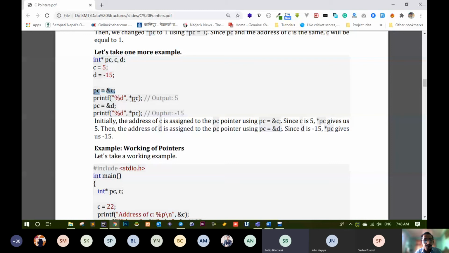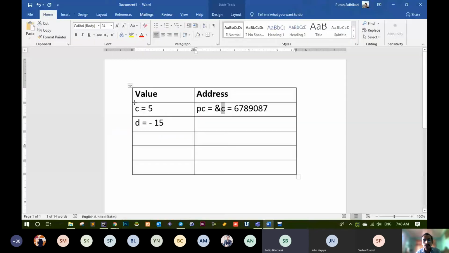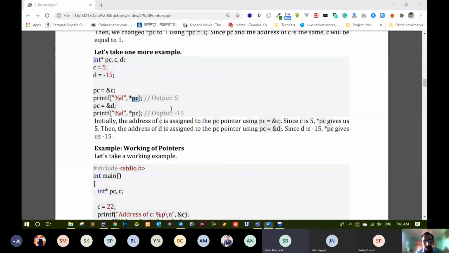If we are going to print asterisk PC, what will be the output? This is PC, and what is asterisk PC then? 5. Yes, because this is the dereference. So now if we are going to print value of asterisk PC, it will give 5. Obviously it will give 5. Here we have written output 5.